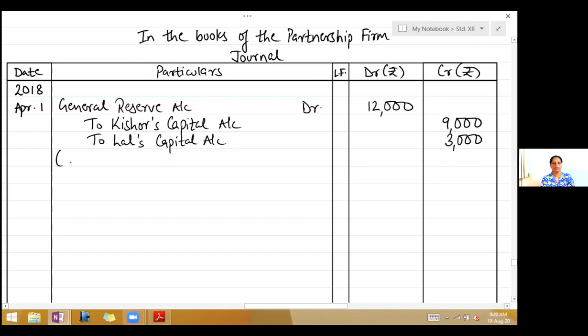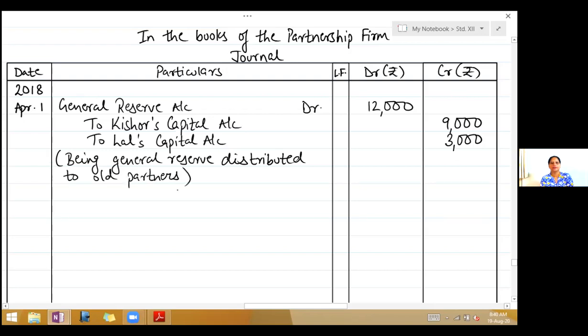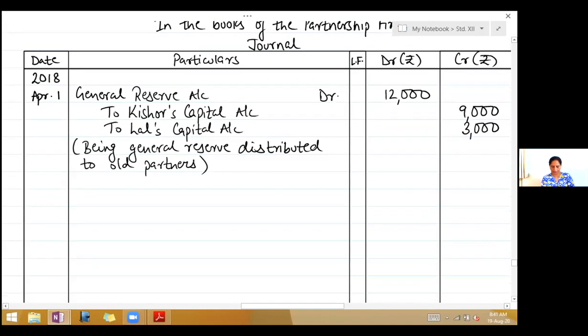Narration: being general reserve distributed to old partners. Then on the asset side, we bring down all the balances, so no entry over there.